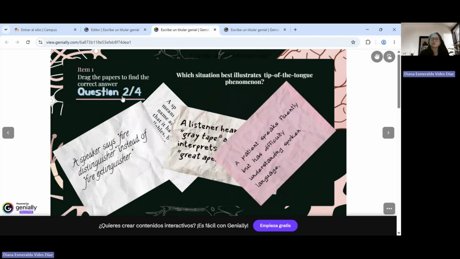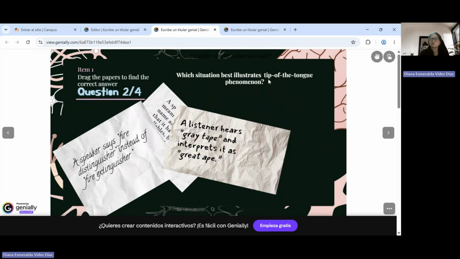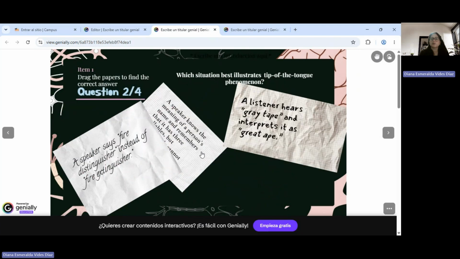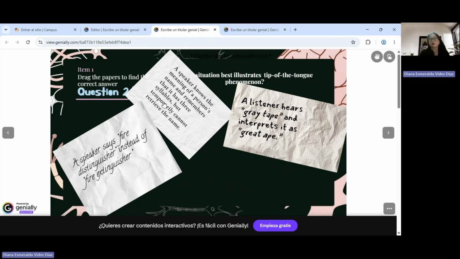All right, so question 2, which situation best illustrates the tip of the tongue phenomenon? And I was telling you that this is the answer because it says that they kind of remember certain things like the syllables. Sometimes we remember how it sounds, or maybe that it's similar to another word, but we cannot remember. This happens sometimes to many of us, and this is a tip of the tongue phenomenon.